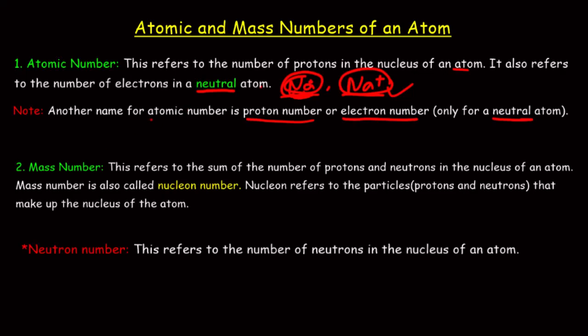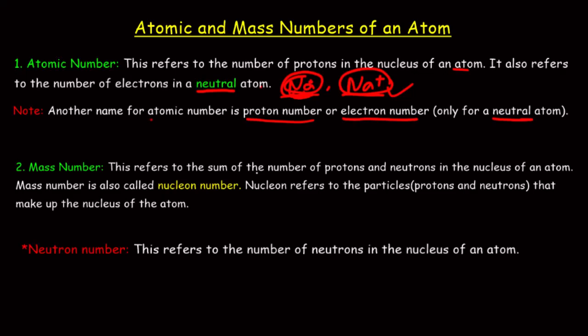Now let's look at the second terminology, which is the mass number. So what is a mass number? The mass number is simply the sum of the number of particles which are in the nucleus of the atom.